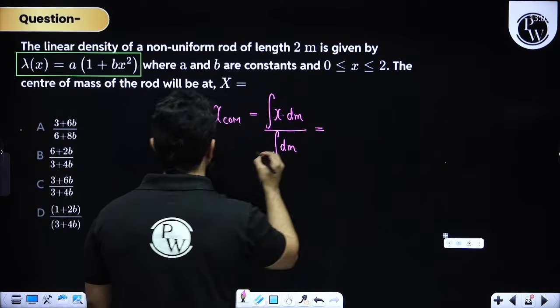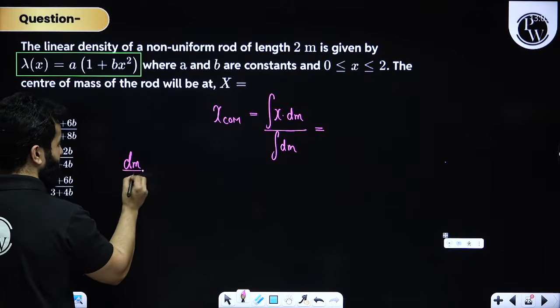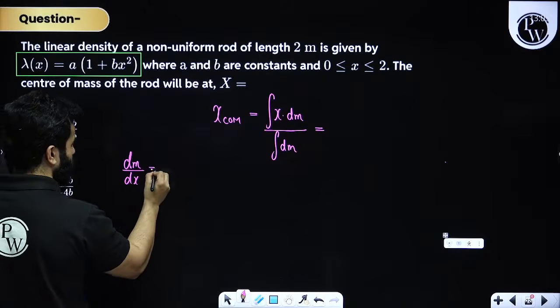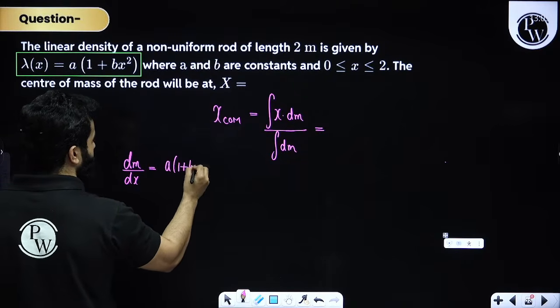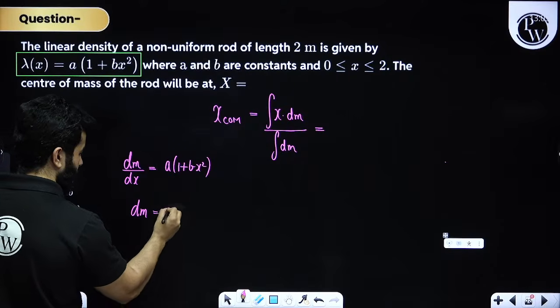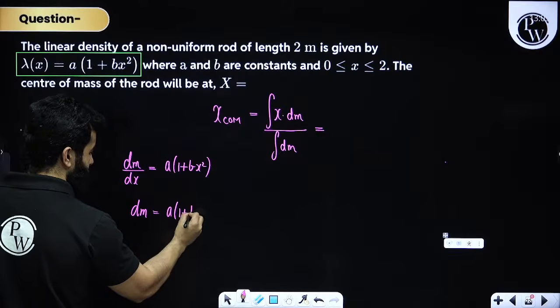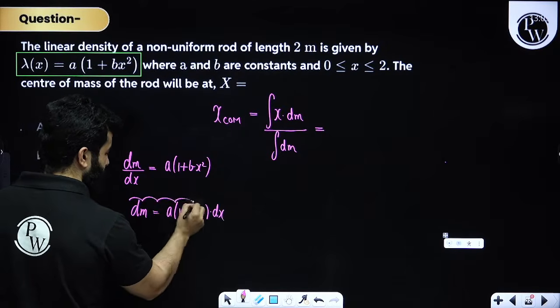So instead of dm, we are going to write dm by dx is equal to lambda, and instead of lambda we can write 1 plus b x square. So instead of dm, you are going to write a 1 plus b x square times dx. This is your dm.